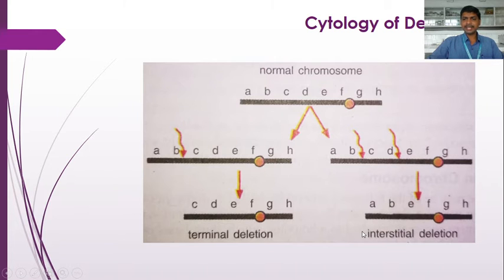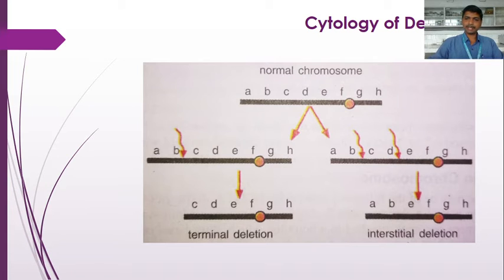Another type is the interstitial deletion, where two breaks occur in the chromosome which produce three fragments. One fragment possesses the genes A, B, another C, D, and the third fragment has the genes E, F, G, H. This middle fragment has been deleted from the normal chromosome, then the gene order is A, B, E, F, G, H. Such a deletion is an interstitial deletion, where the middle fragment has been deleted.